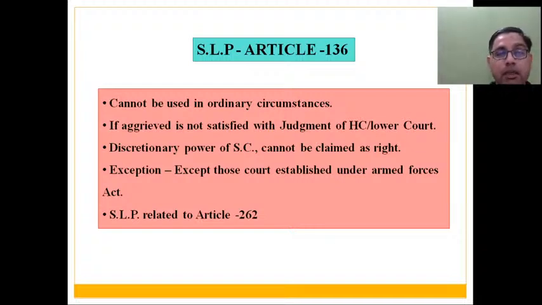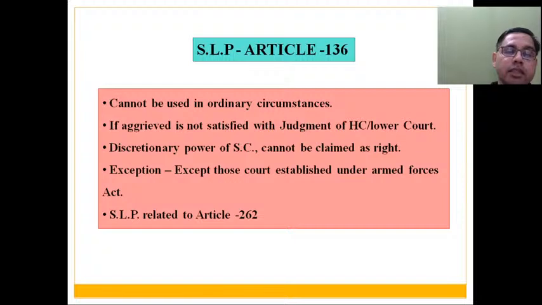पिटिशन अंडर आर्टिकल 136. हियर स्पेशल लीव पिटिशन को एक्सेप्ट करना या रिजेक्ट कर देना, that is discretionary power of Supreme Court. तो यू कैन नॉट क्लेम इट एज अ मैटर ऑफ राइट. They may admit, they may refuse also in such special leave petition, but such special leave petition will not extend on matters which has been decided by Armed Forces Act or those courts which have been established under Armed Forces Act.